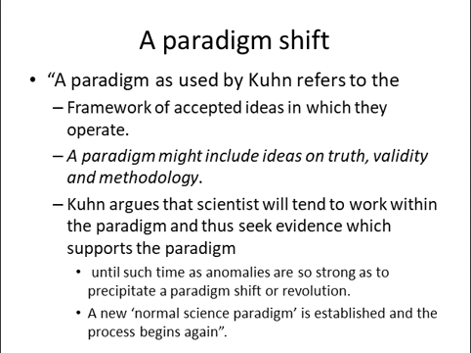A paradigm might include ideas on truth, validity, and methodology, how research is actually carried out. Kuhn argues that scientists will tend to work within the paradigm and thus seek evidence which supports the paradigm, until such time as anomalies are so strong as to precipitate a paradigm shift or a revolution. A new normal science paradigm is established and the process begins again.